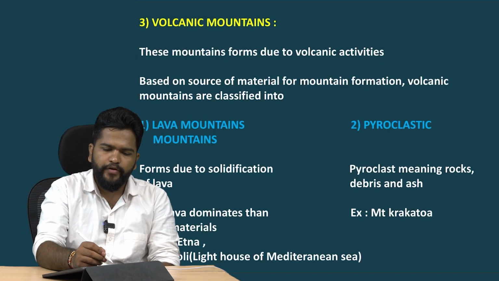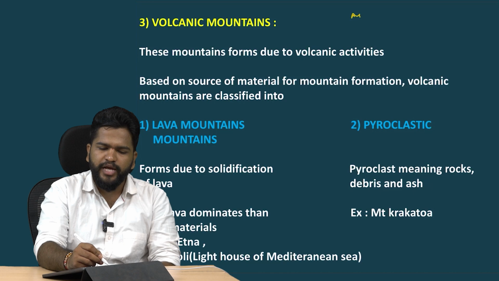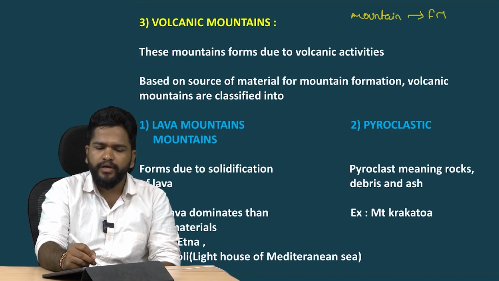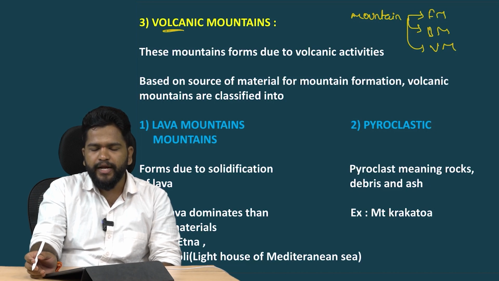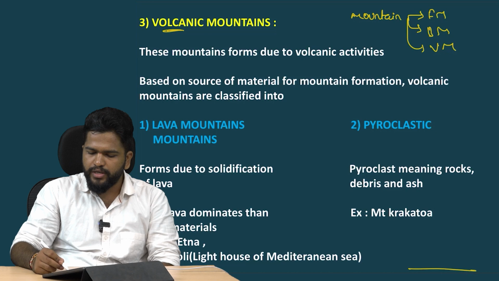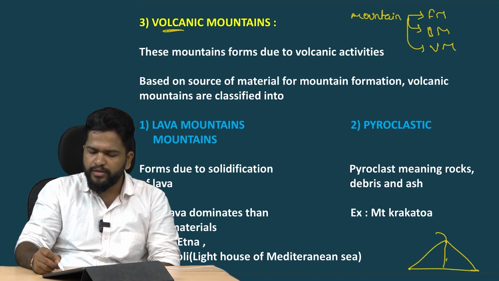Now we have covered the types of mountains: fold mountain and block mountain. Now let us cover the volcanic mountain. When it comes to the volcanic mountain, we have to understand when the volcano emerges. For example, here it is a volcano, magma is coming out. When magma comes outside, it is called lava.